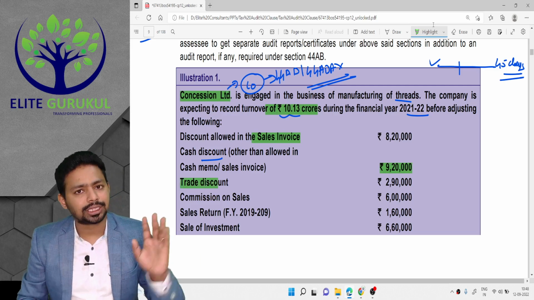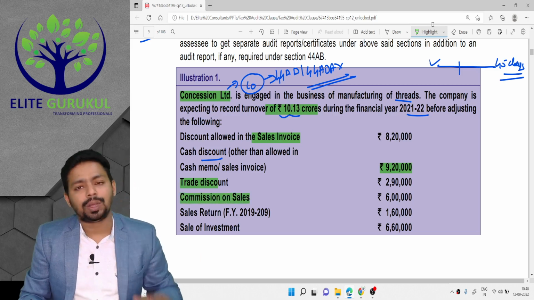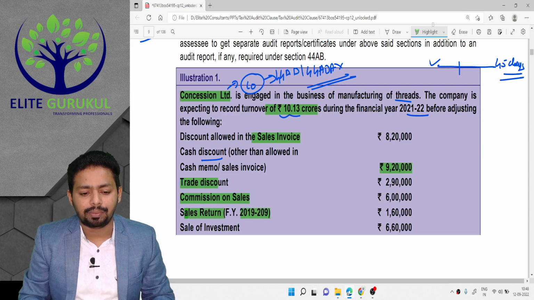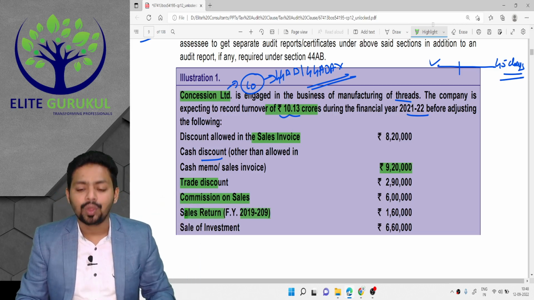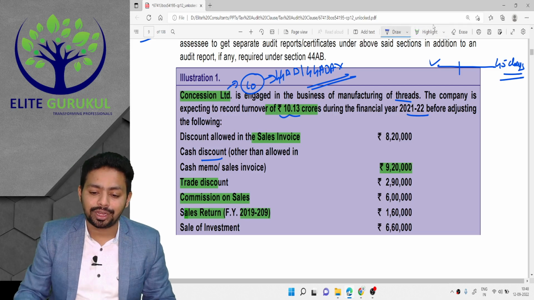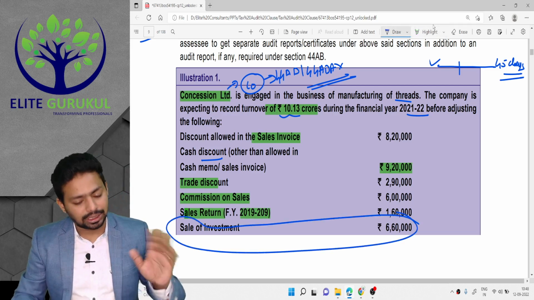Okay, trade discount, that will be business discount. Should you subtract that? There is a commission on sale. Should you subtract commission on sales? There is a sales return which is not related to the current year, but is related to some past year. So should you subtract this? There is a sale of investment. This is definitely not a business transaction. Should you subtract that? This is another question.